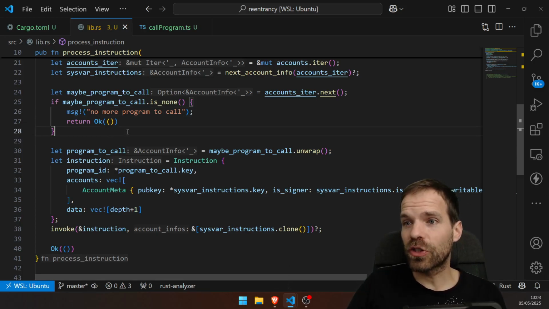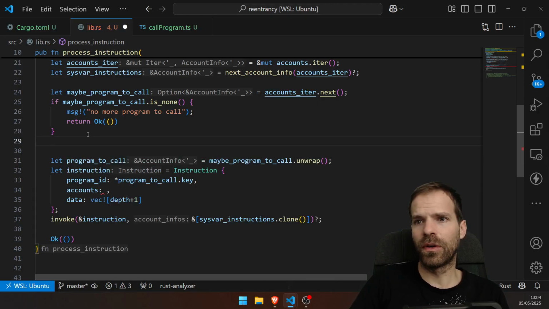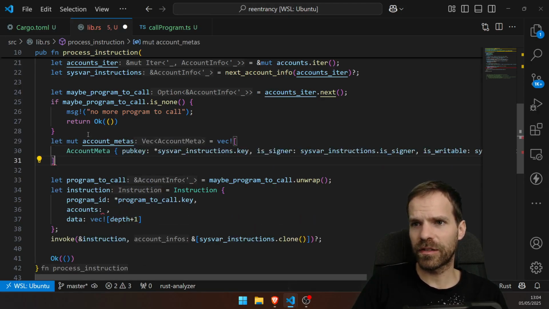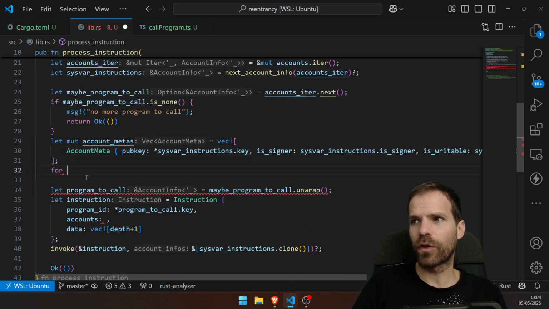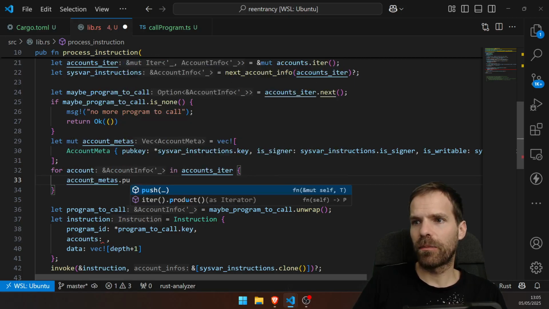Making progress. So we want to be able to call more. So we need to again put the rest in there. So I'm gonna temporarily save the accounts. I'm gonna go account metas be this. So we start with that one. And then how do you write the for each with an iterator? Account in account iterator. Can I do that? Looks like it. Account metas push.